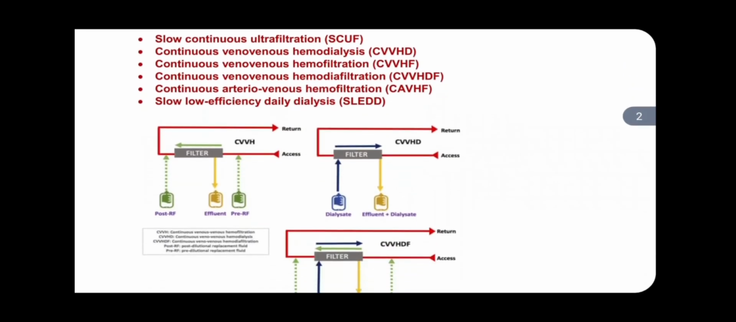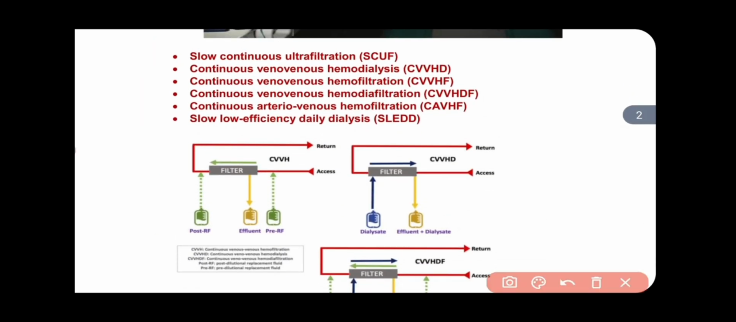Next, CRRT is divided, and the CRRT modes are the following. Number one, slow continuous ultrafiltration. Number two, continuous veno-venous hemodialysis. Continuous veno-venous hemofiltration. Also continuous arterio-venous hemofiltration. Also slow low efficiency daily dialysis. If you want, it is a big topic, you can see a separate video regarding CRRT, continuous renal replacement therapy.